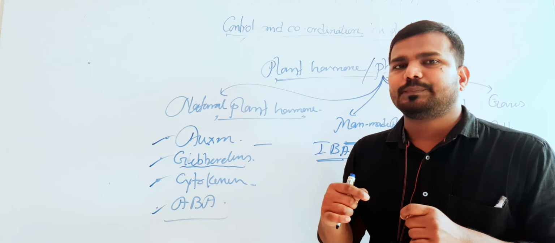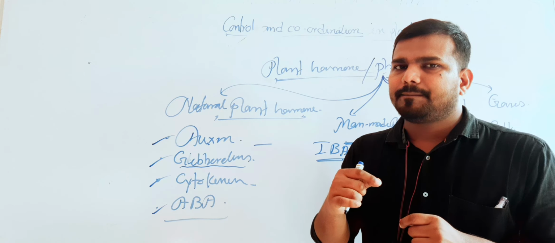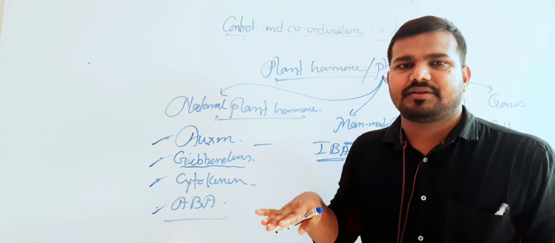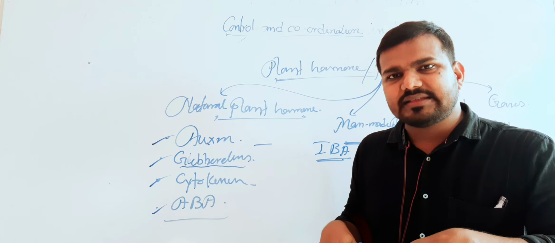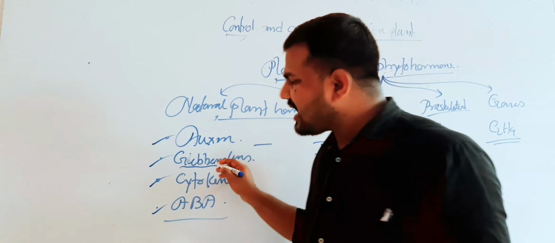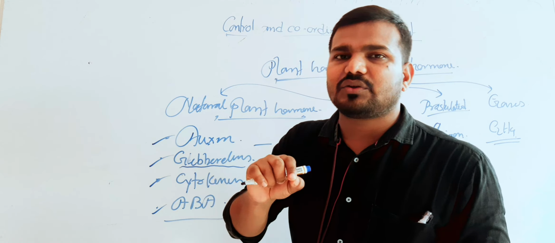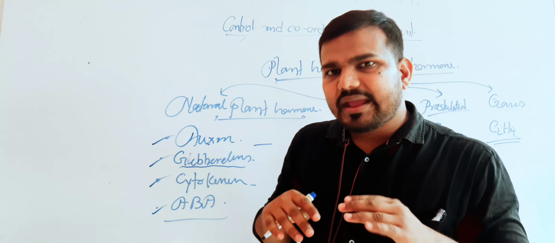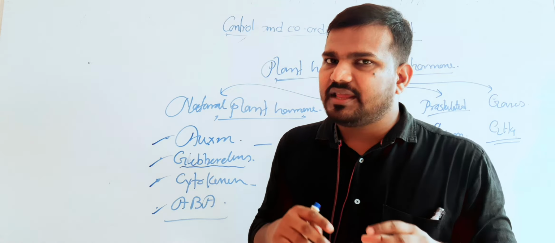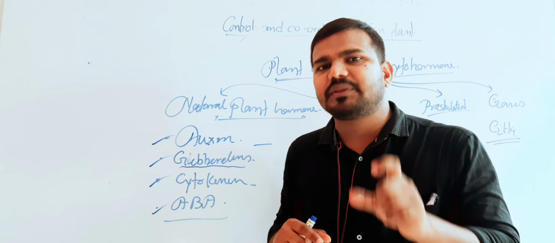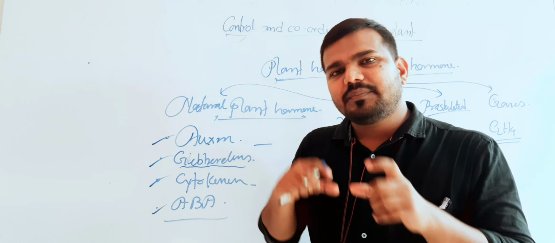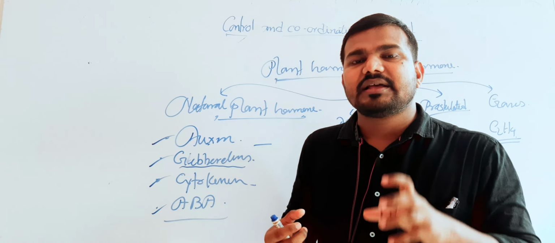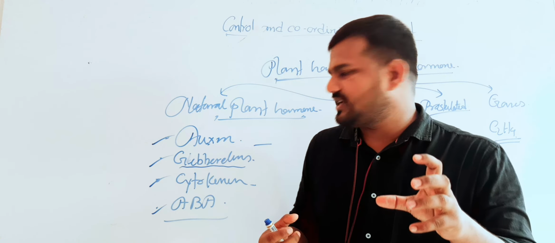Now, what are the functions? Gibberellin hormone mainly can increase the internodal length of the short plant. If the plant size is quite small, then this type of hormone can increase the internodal length, meaning the length between two nodes. Another function is breaking the seed dormancy. Generally, every seed has a non-germinal period. If the amount of gibberellin is increased or regulated within the seed, then the seeds are going to perform the germination.